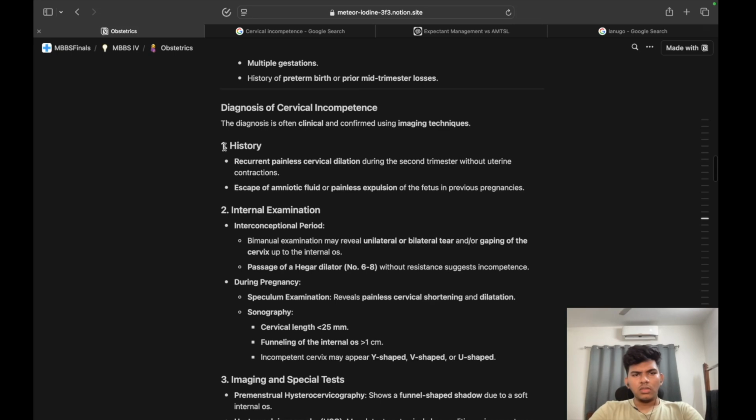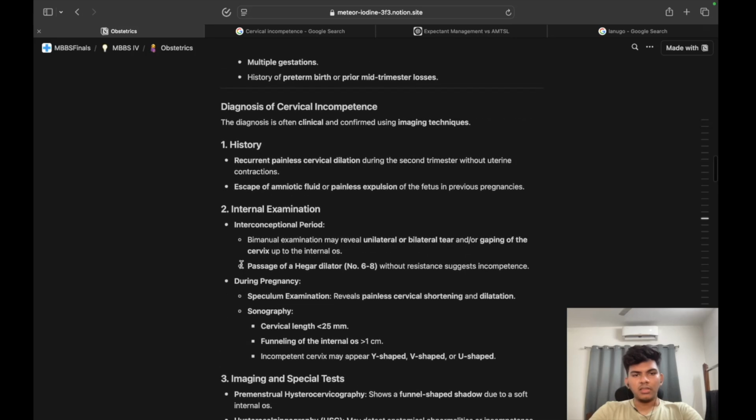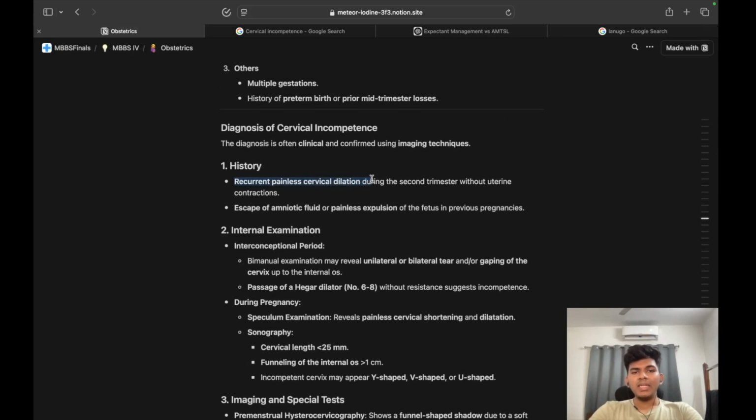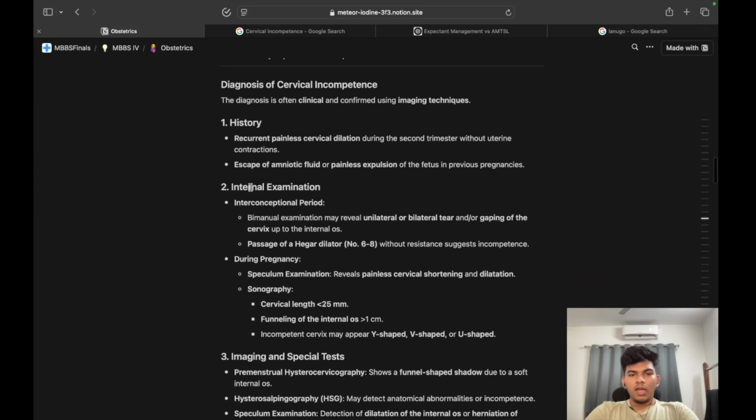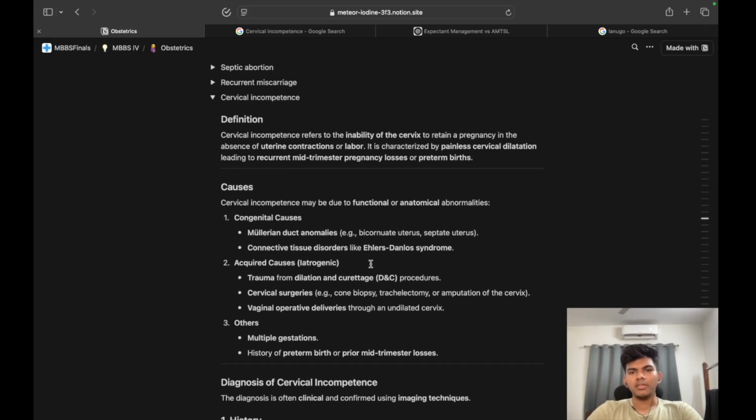Coming to the diagnosis, we look at the history, we do the internal examination, then there are imaging and special tests. History: recurrent painless cervical dilatation during the second trimester without uterine contractions, escape of amniotic fluid or painless expulsion of fetus in previous pregnancies. So there is previous history of fetal loss, and it is painless. That is the keyword everywhere: painless cervical dilatation in the absence of uterine contraction.